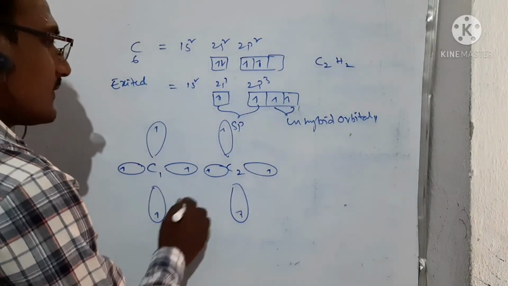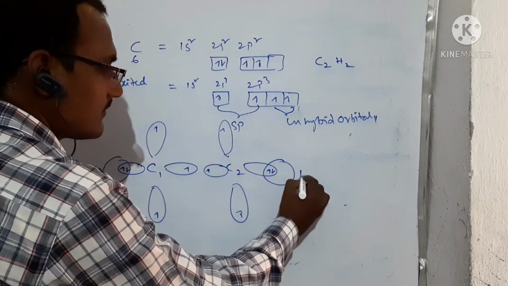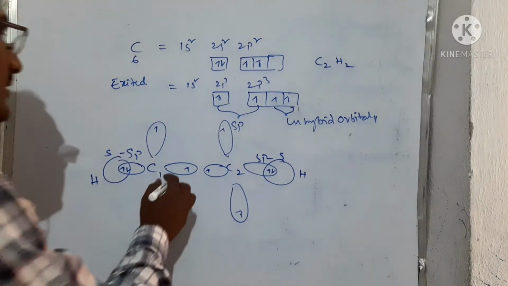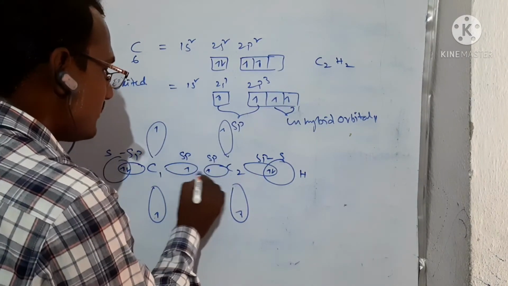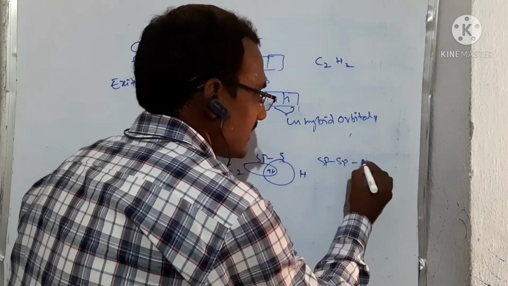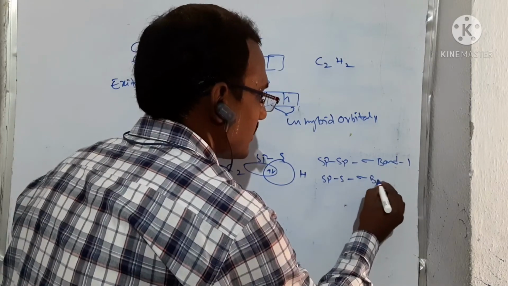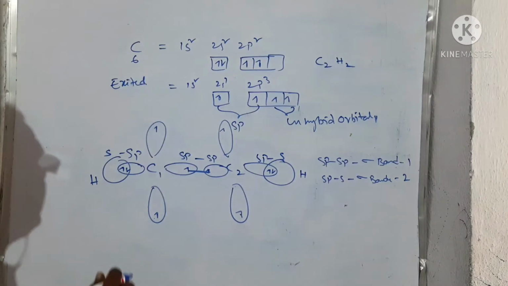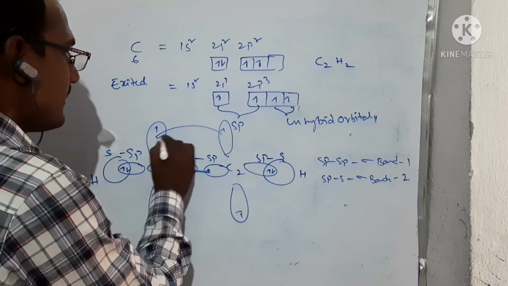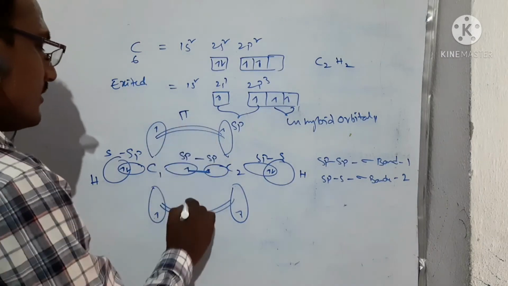So here there are 2 hydrogens. This is an sp-s sigma bond. This is an sp hybrid orbital, and these are also involved in bonding, sp sigma. That means one sp-sp sigma bond is forming, and the sp-s sigma bonds are 2. The remaining unhybridized orbitals are involved in the pi bond formation. This is a pi bond and this is also a pi bond.